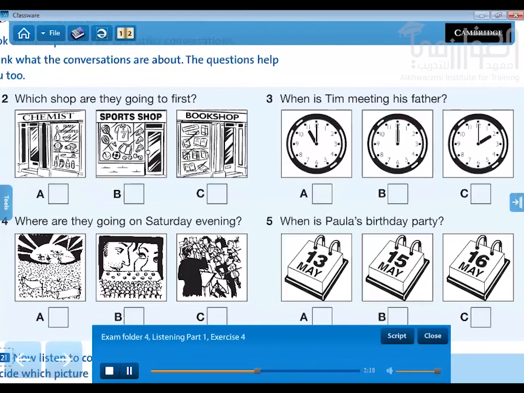4. Where are they going on Saturday evening? I've got an invitation to a concert on Saturday evening. Ewan is playing the violin, and he says I can have 2 free tickets. Do you want to come? Well, I've got 2 tickets for the rock band at the town hall on Saturday evening. It starts at 8 o'clock, but I can go with someone else. Oh, I'm coming with you to that. Please. OK. And don't forget we're taking your little brother to the cinema on Saturday afternoon.